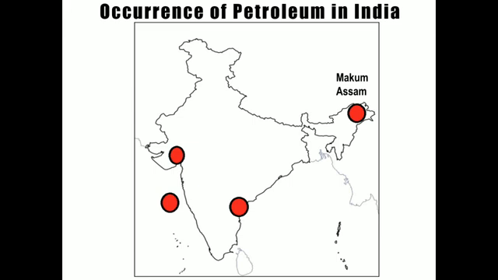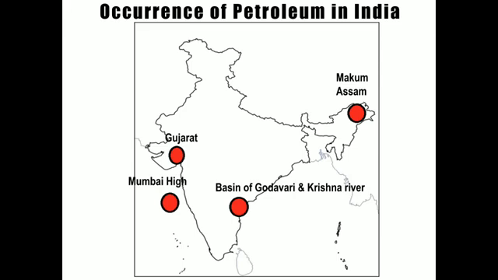Later on it was located in the Gujarat region also, and in the basin of the Godavari and Krishna rivers these petroleum oil fields are present, and in Mumbai High, earlier Bombay High, this petroleum oil field is also available.